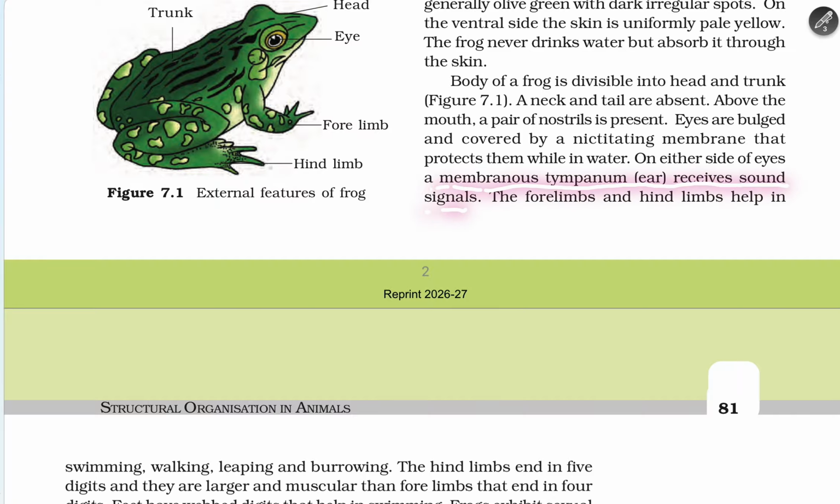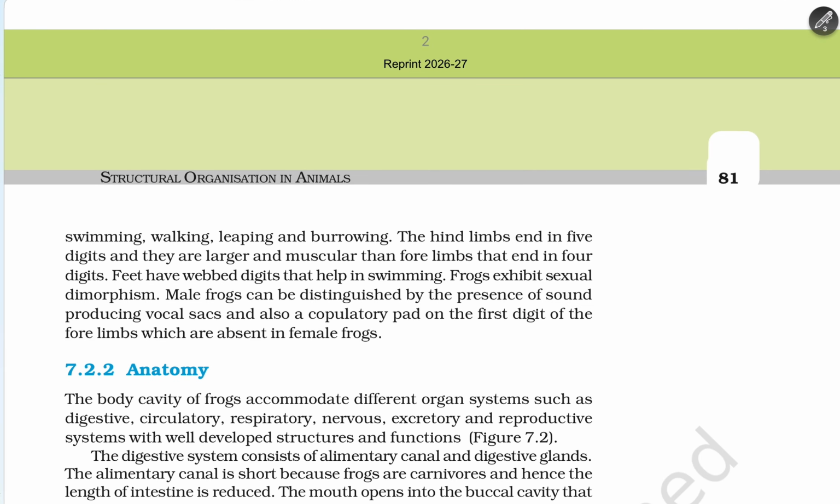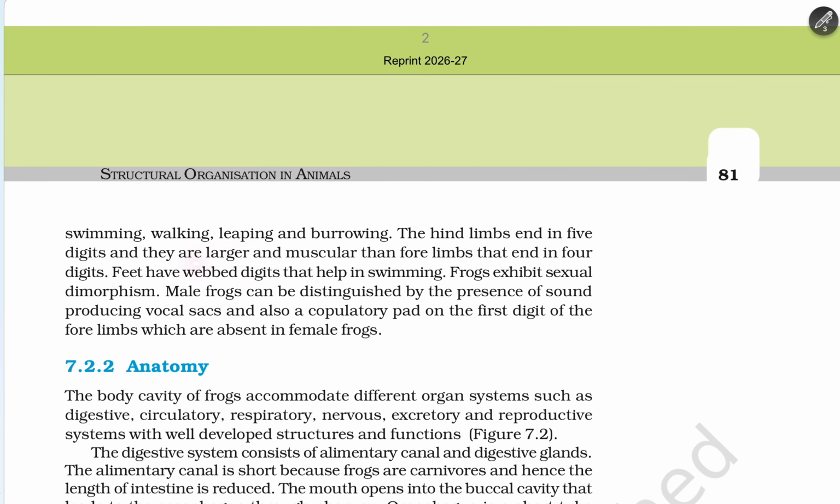The ear receives sound signals. The forelimbs and the hind limbs help in swimming, walking, leaping, and burrowing. The hind limbs end in five digits and are larger and more muscular than the forelimbs, which end in four digits. Feet have webbed digits that help in swimming. The frog exhibits sexual dimorphism.